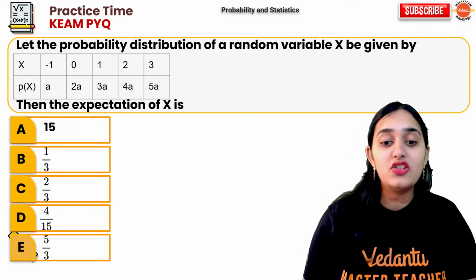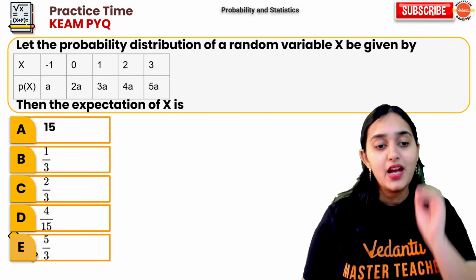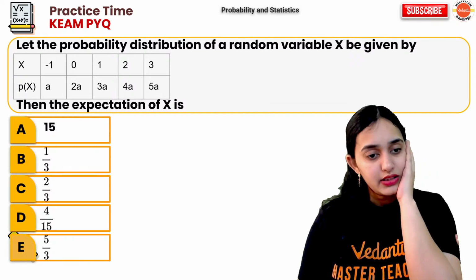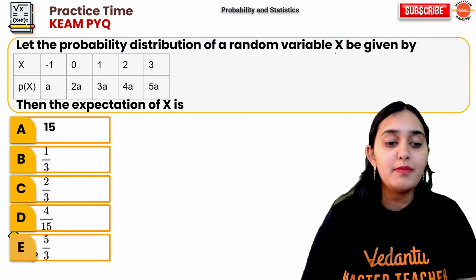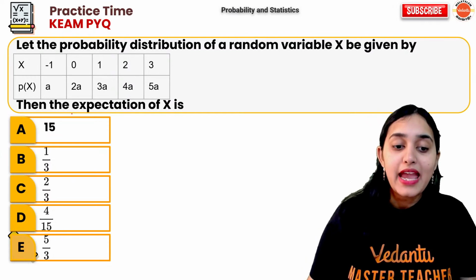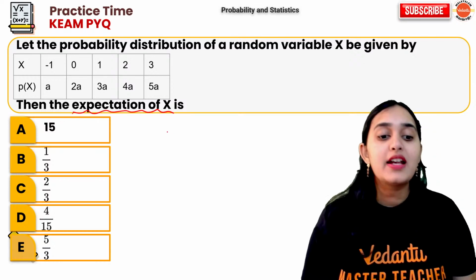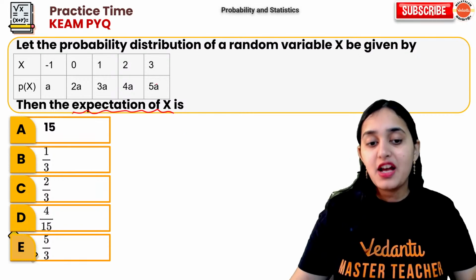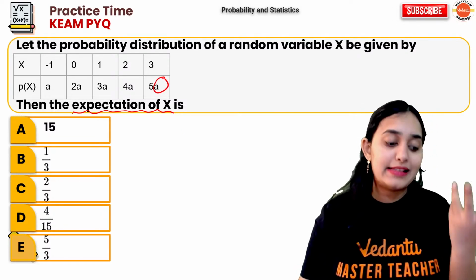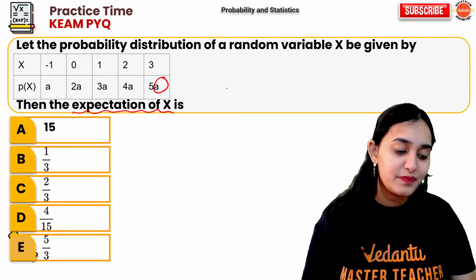Alright, next question based on random variable x. Now the question is saying that the probability distribution of a random variable is given, then the expectation of x is dash. Now to find the value of expectation of x, first you should know what is a here. How can we find out the value of a?